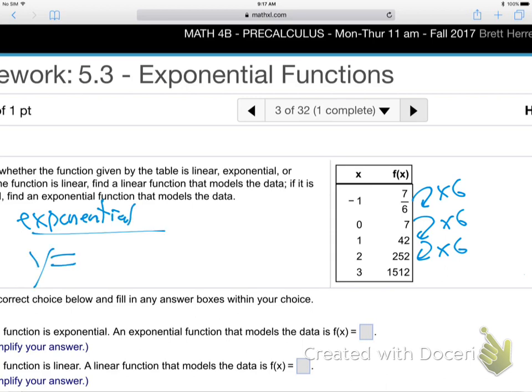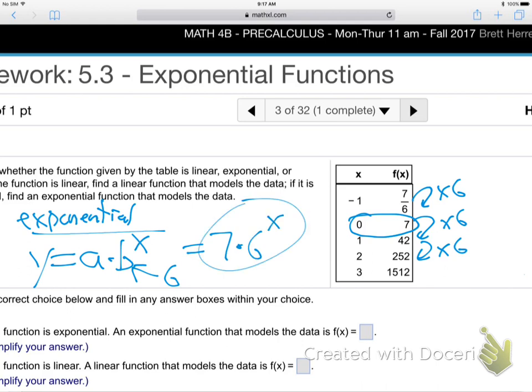And so it's y equals a times b to the x. The b is the 6. It's the number you're multiplying by every time. What's the a? Yeah, the a is the number next to x equals 0. It's the 7. So this is 7 times 6 to the x. There we go. Is that good?